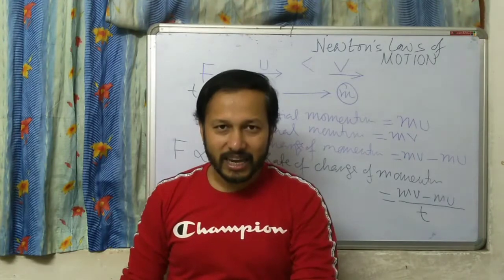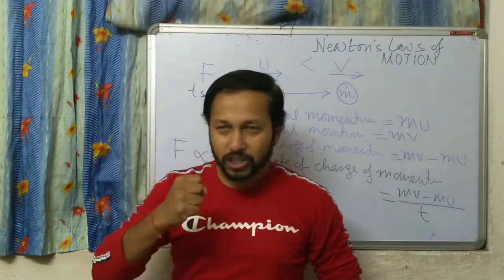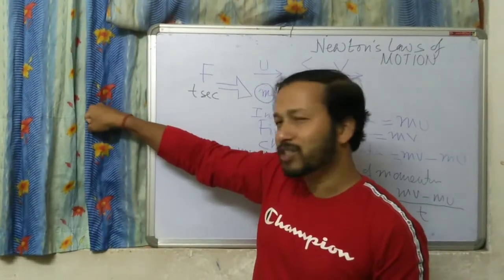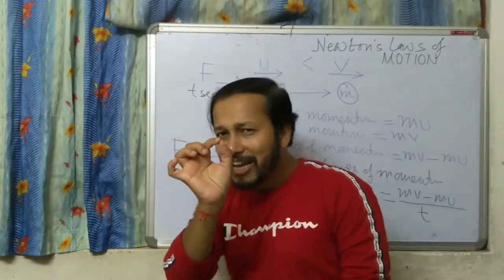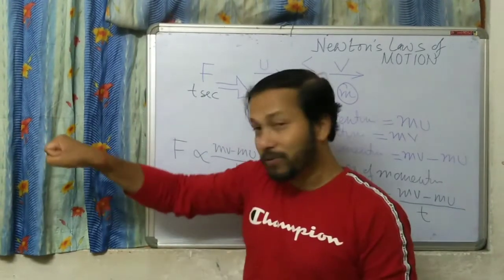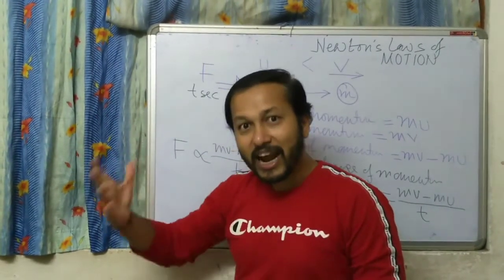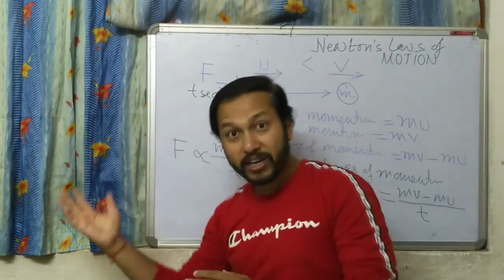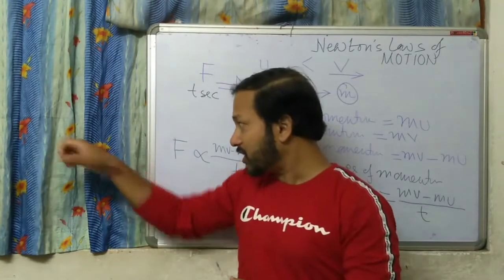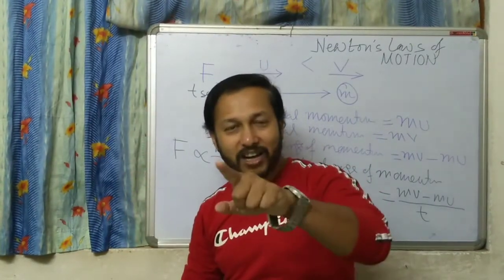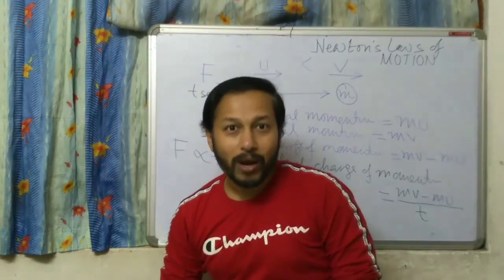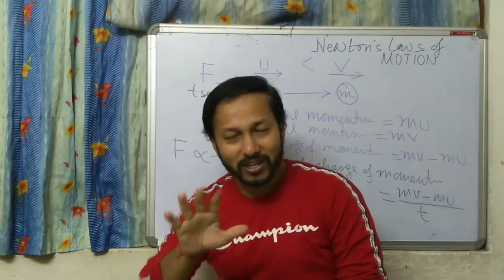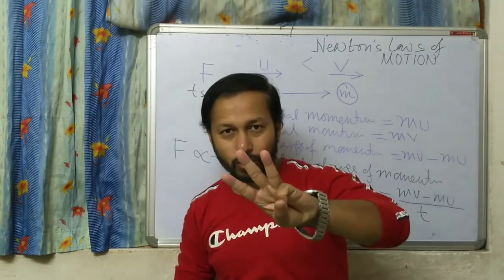Got it? Now, another example. If I say that I have to punch this wall. Say I'm punching. If I punch this way, slowly, then I'll get less force. But if I punch with a higher speed, then I'll get more impact. Because my action was faster, so my reaction is also faster. This is action, that is reaction. So action and reaction both are equal and opposite, I mean opposite in direction. You understood? So we discussed Newton's 3 laws of motion.